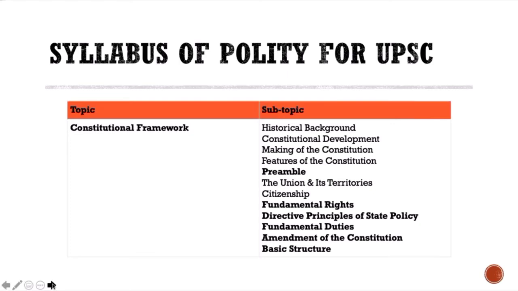But obviously, you're not going to be able to read every one of these chapters by allotting equal time. So I'm just trying to tell you, these are the chapters which you probably have to read a little more. So today I will talk about your fundamental rights, preamble, DPSP, fundamental duties. I'll give you a heads up: what are the things that you want to look at?